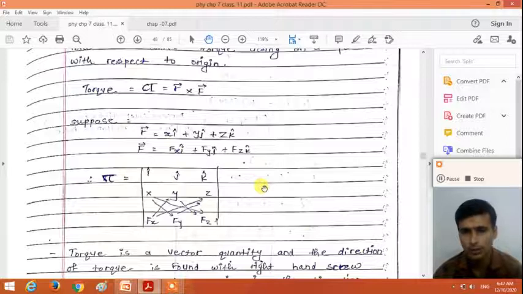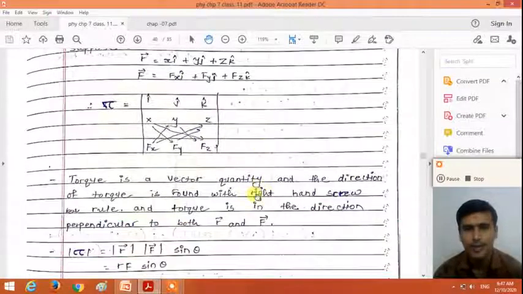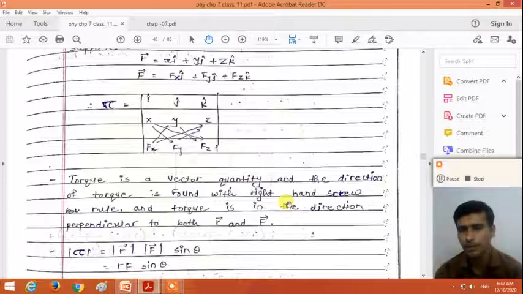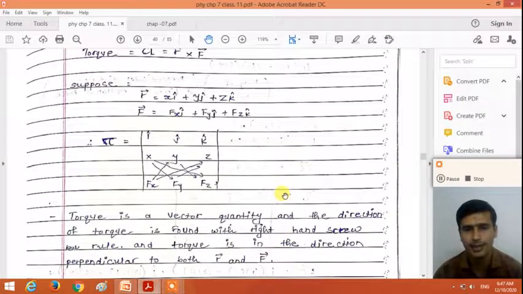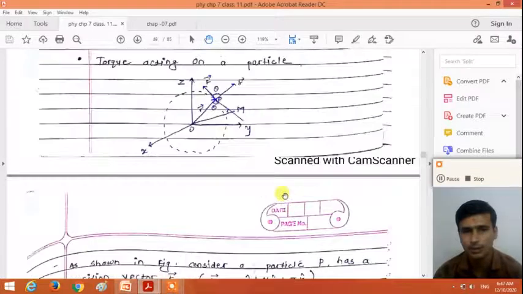Torque is a vector quantity and the direction of the torque is found with the right hand screw rule. The torque is in the direction perpendicular to the plane containing the position vector r and the force vector F. How can we find the direction of the torque?